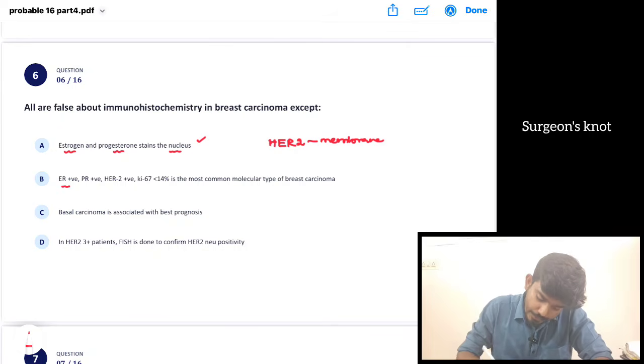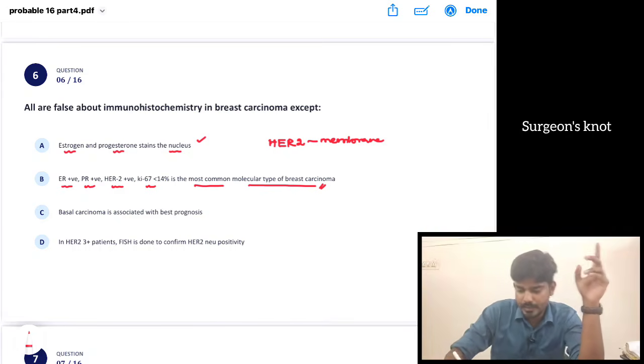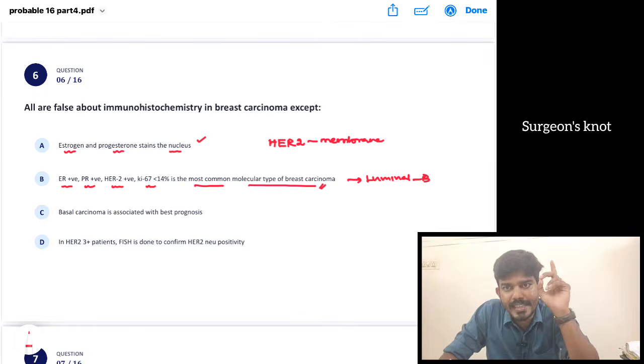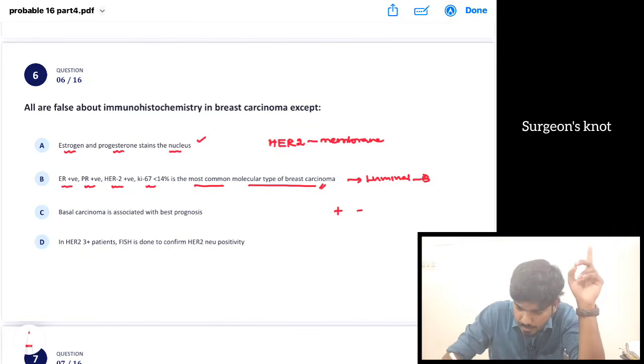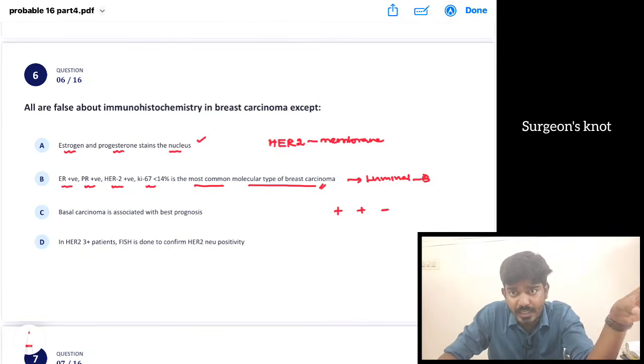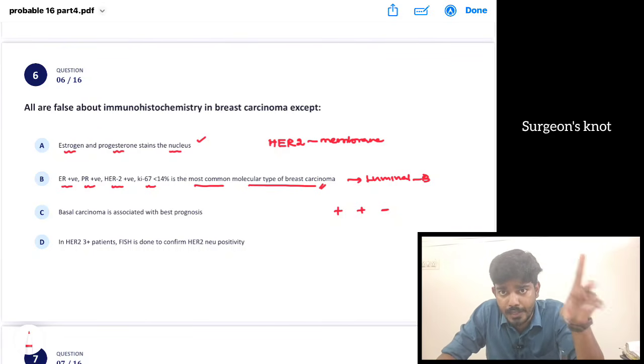Then, ER positive, PR positive, HER2 positive, Ki-67 less than 40% is the most common molecular type of breast carcinoma. No, this is luminal type B. Luminal type B is not the majority type. Luminal A is the most common type. There ER and PR will be positive, whereas HER2 will be negative. Ki-67 index will be low. Luminal type A is also associated with the best prognosis. It is also the most common type, that is luminal type A.